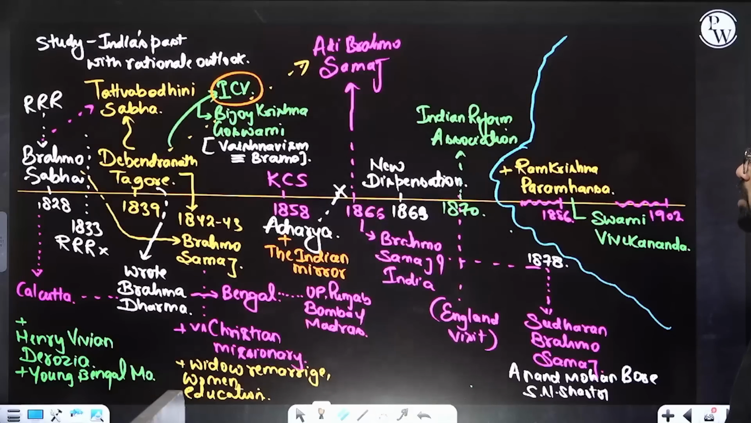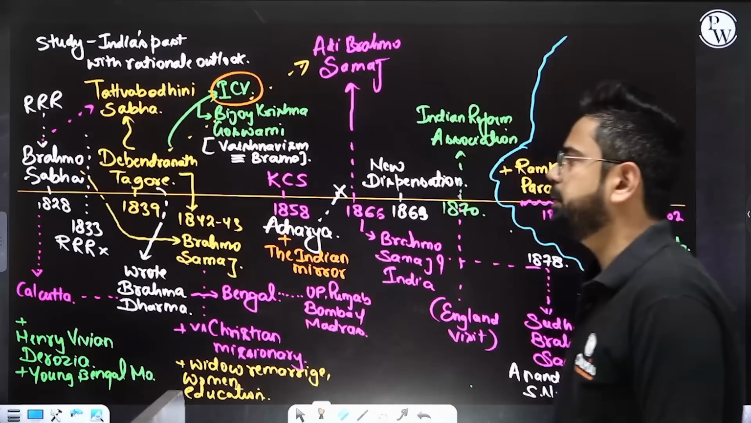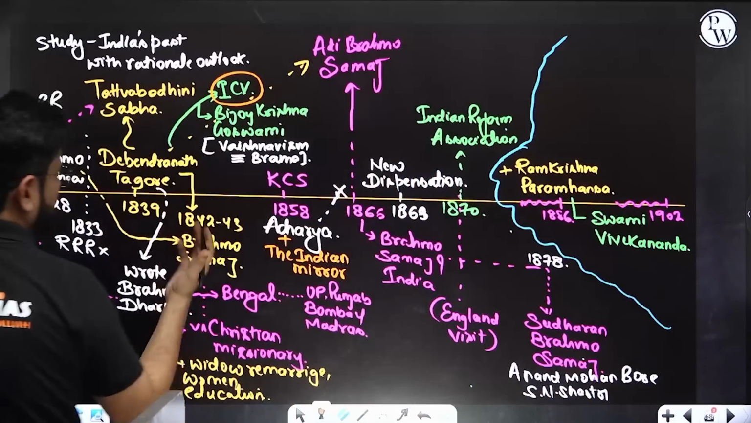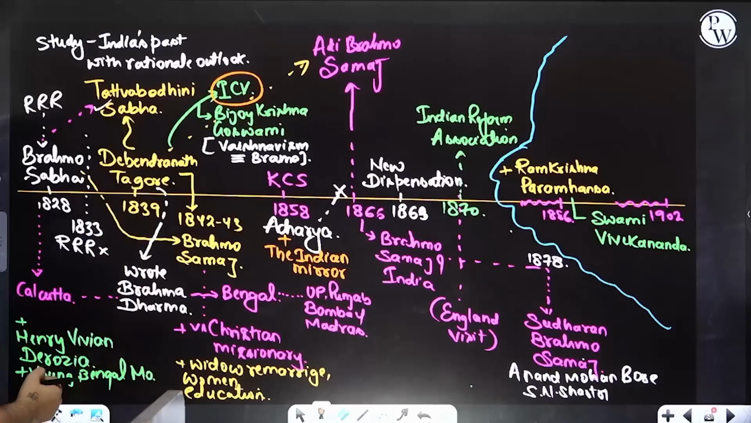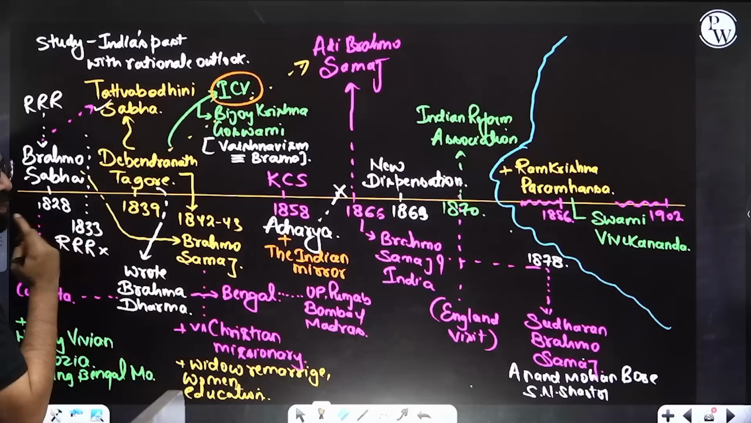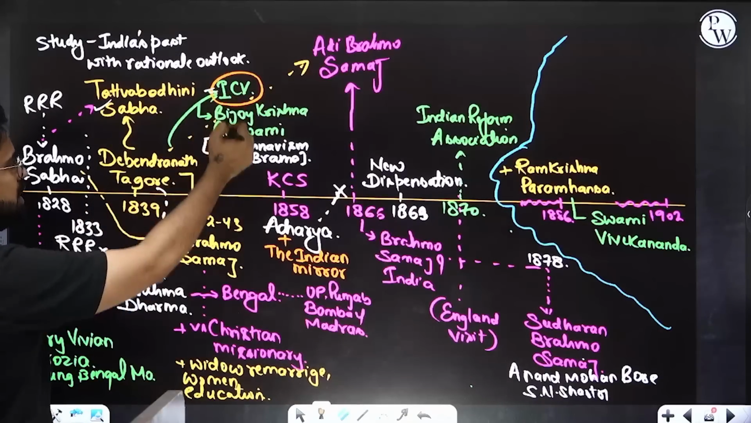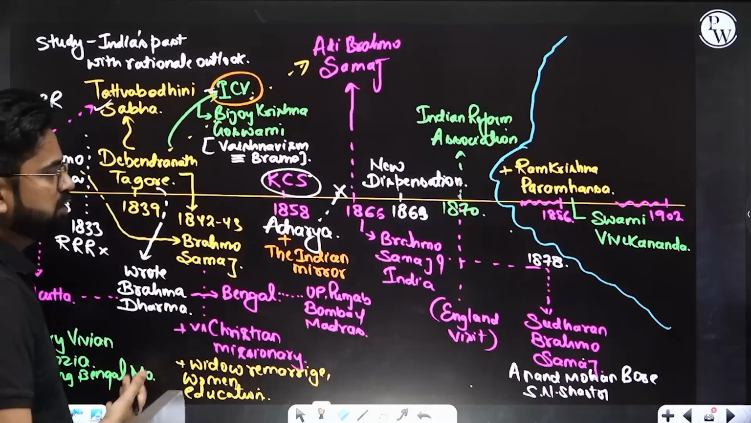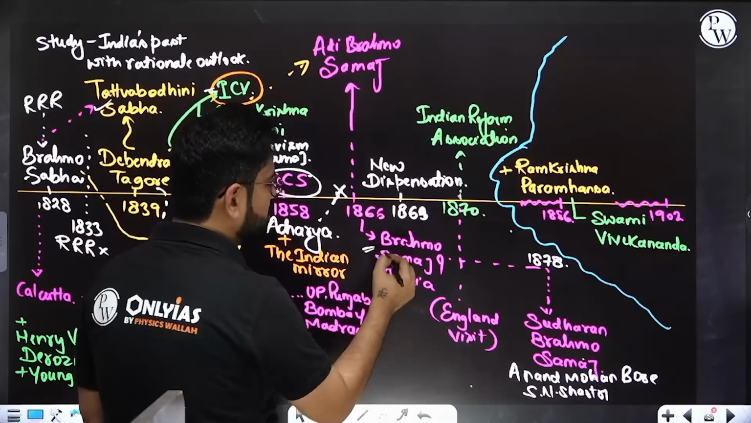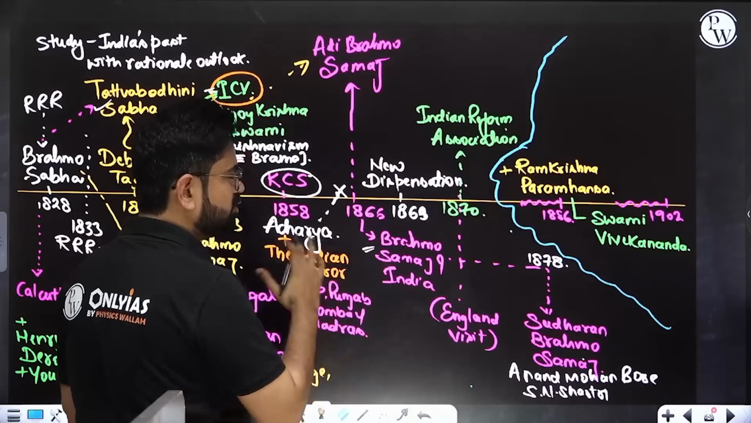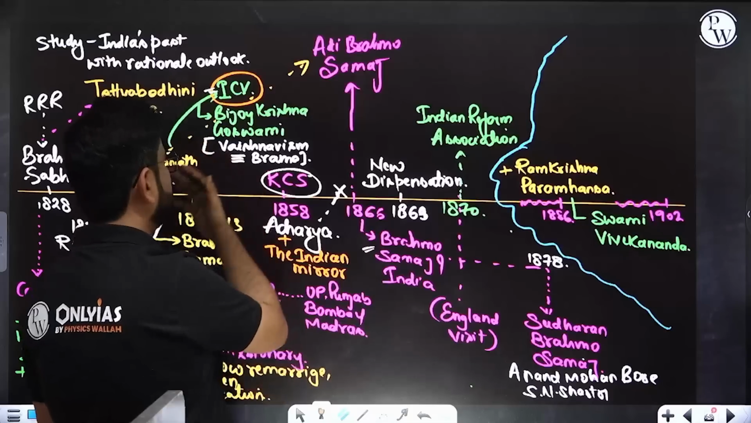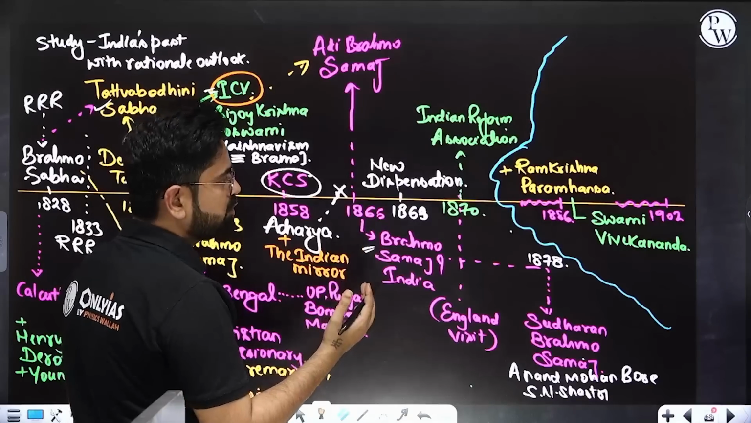Okay, now let's talk about a few reformers like Debendranath Tagore and Keshav Chandra Sen. Debendranath Tagore continued the Brahmo Samaj. He was the founder of Tattvabodhini Sabha, and he also had the Tattvabodhini Patrika. He brought in Ishwar Chandra Vidyasagar and Keshav Chandra Sen. Keshav Chandra Sen initially worked with the Brahmo Samaj, but later founded his own Brahmo Samaj of India. Eventually he was not on the same terms with Debendranath Tagore.